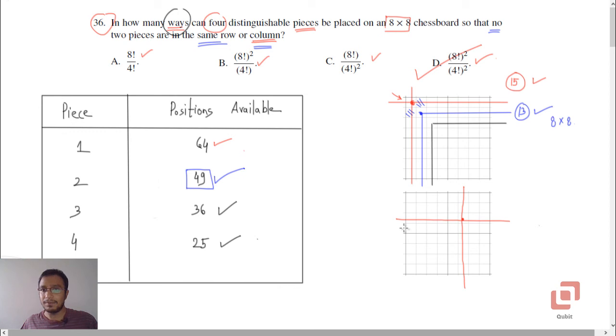If you want, I can tell you the value. 8P4 is 1680, so that is 1680 squared. Yeah, that is a very large number. The number is 28,22,400. A pretty huge number.